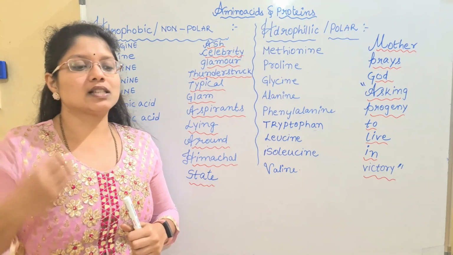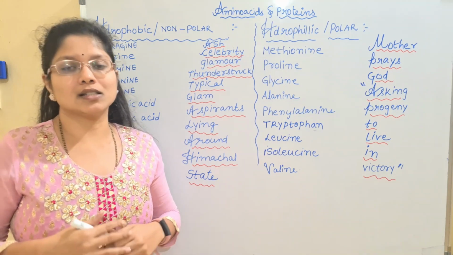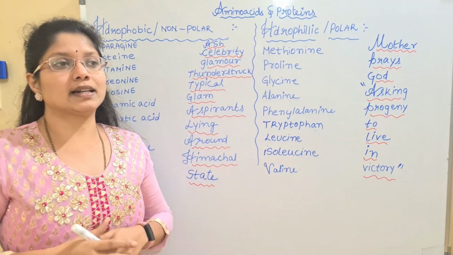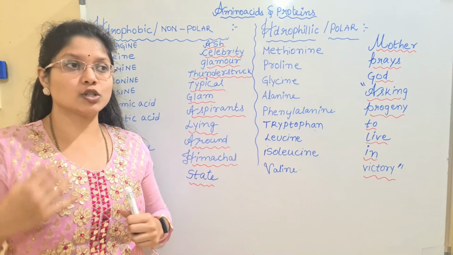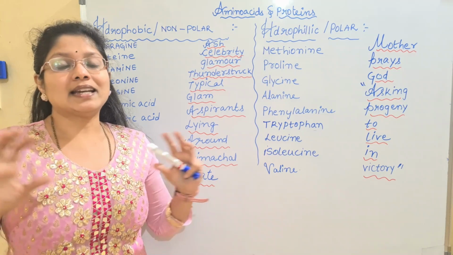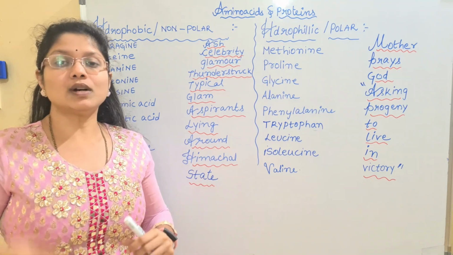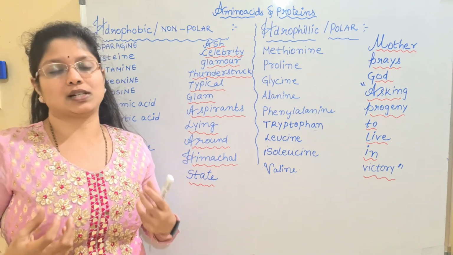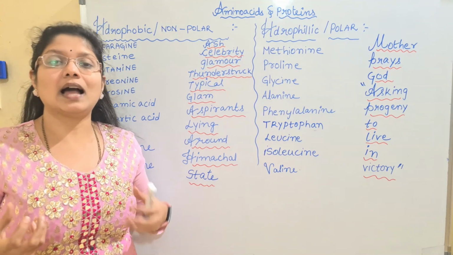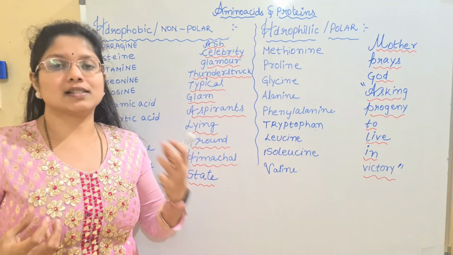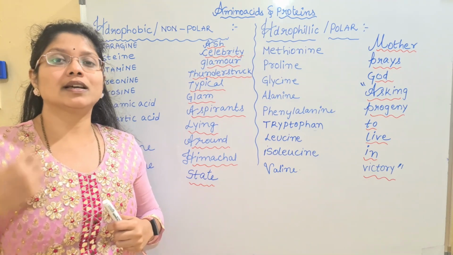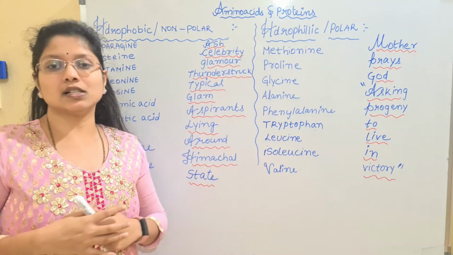So what are the types of classifications that we have learned under this chapter? Essentially the most important category for the amino acids is the categorization into essential and non-essential. There we have learned that 10 amino acids come under essential and the other 10 under the non-essential category. Later I gave a classification based upon their chemical structures.